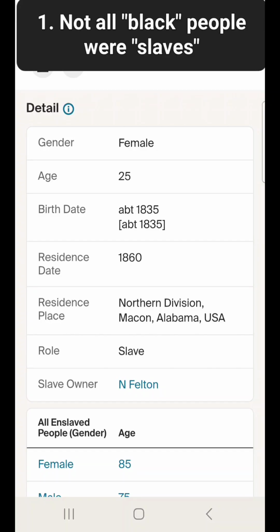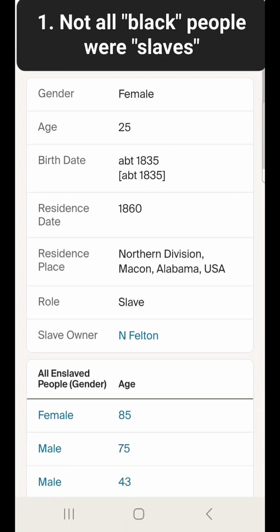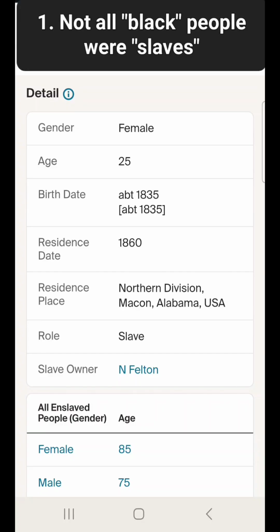I came across this record helping a friend of mine whose last name is Felton. I was helping him do some research on his ancestry, and he had some information that his father left him, and he had this name here as a slave owner. And according to the story, that was where they got their last name from, from what he was told. But that's why I want to go into this, at least for my family, and prove